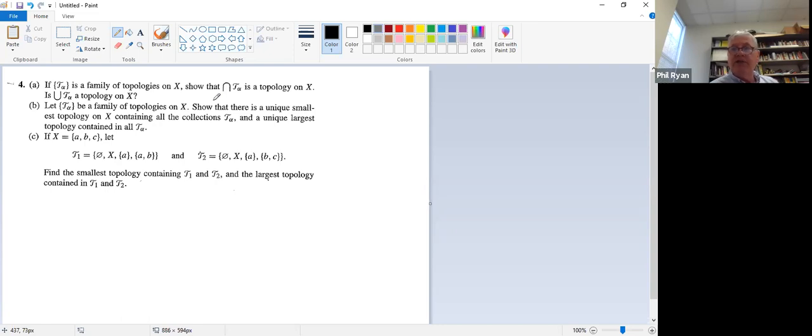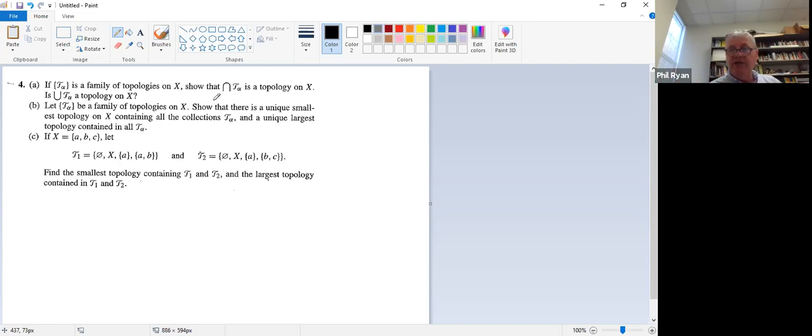Well, if we've got a collection of sets which is in every topology, then their union is going to be in every topology. And so that is going to be in that intersection topology. And the same with unions.